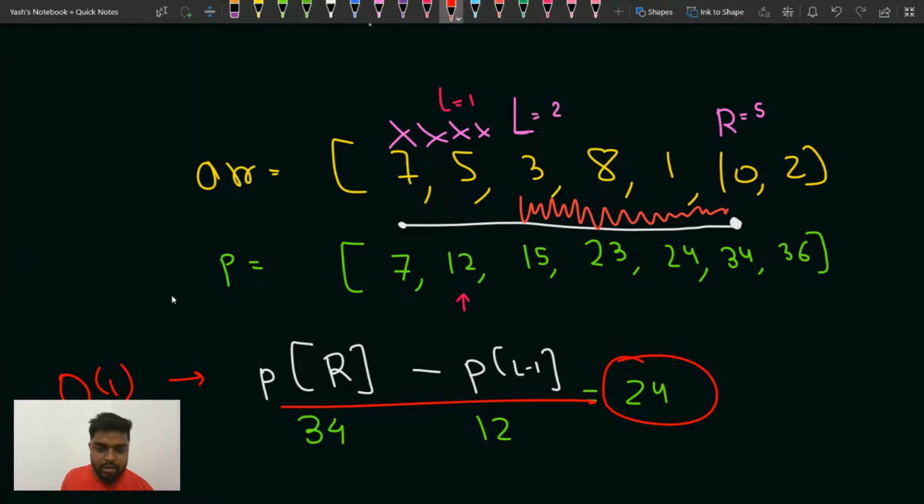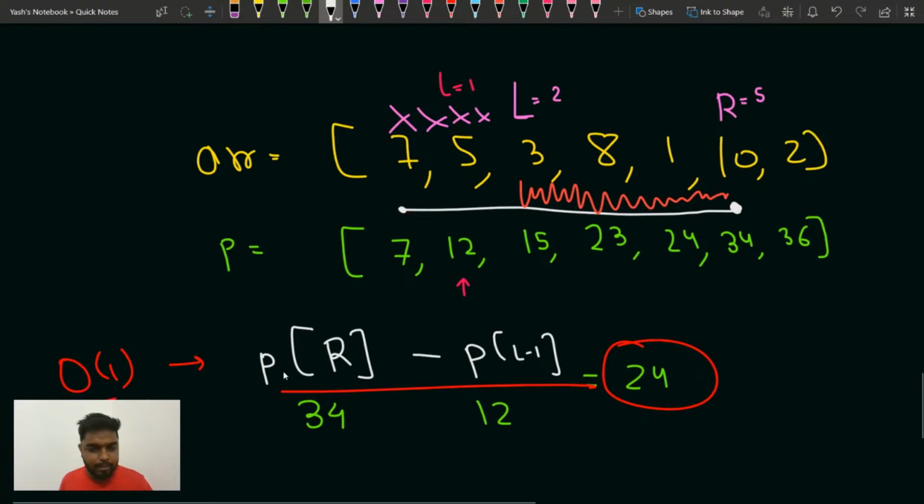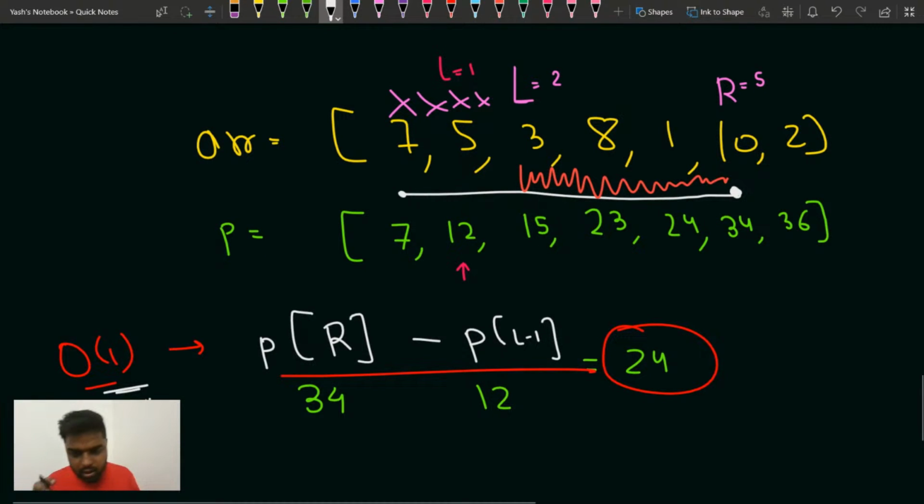Okay, clear now. So this will be able to answer every query in order of 1 time. Every query L to R, you will be able to answer in order of this much time.